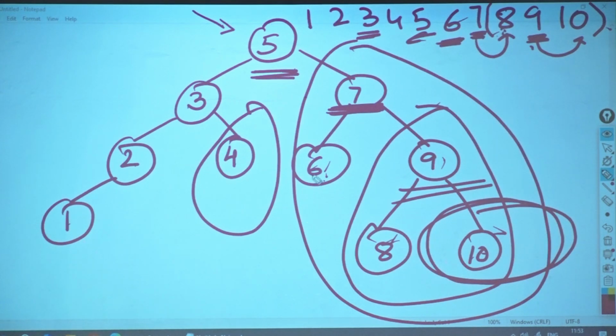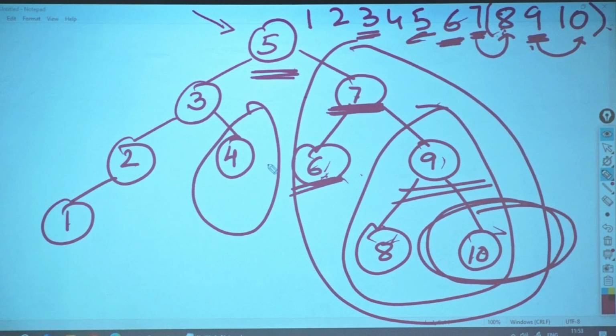Okay. Inside 6, 6 has no right child. So who is the successor of 6? It's above. That we will see. This is a typical corner case. We will come to that particular corner case and how it works.